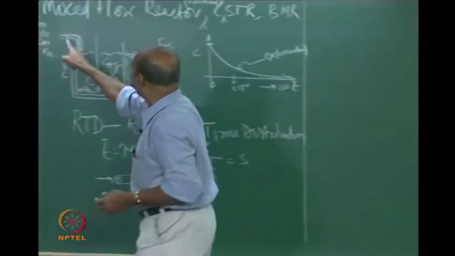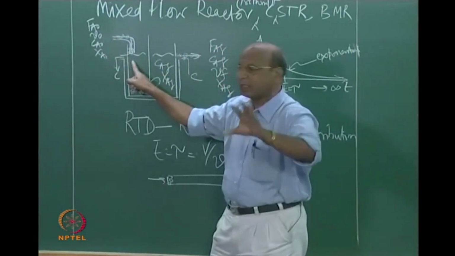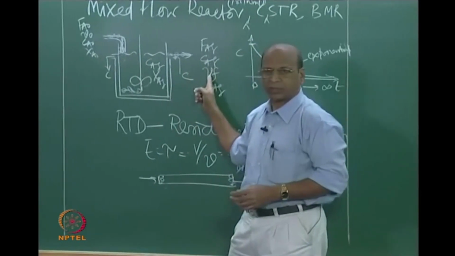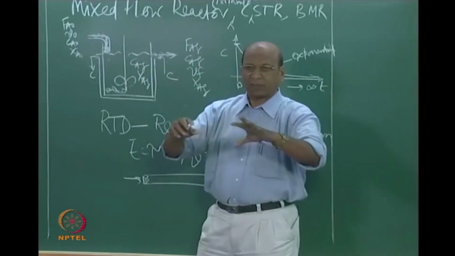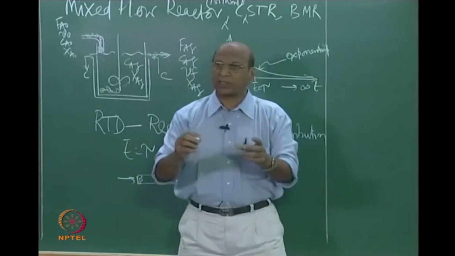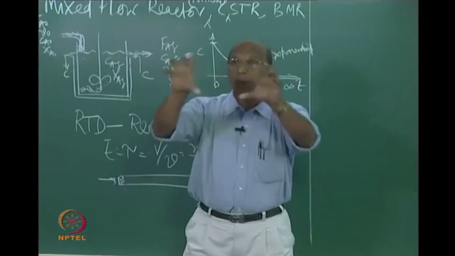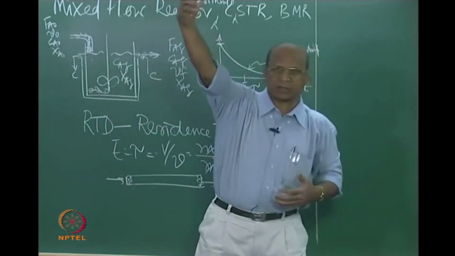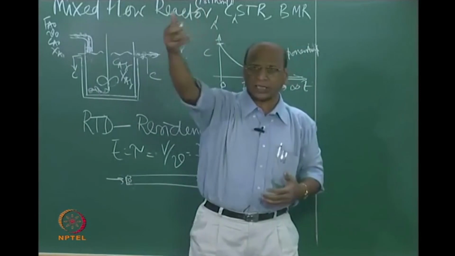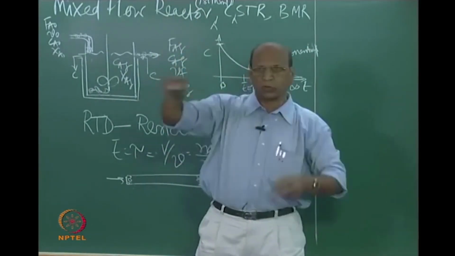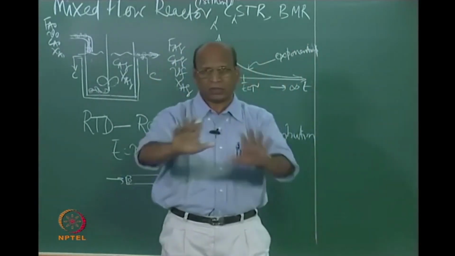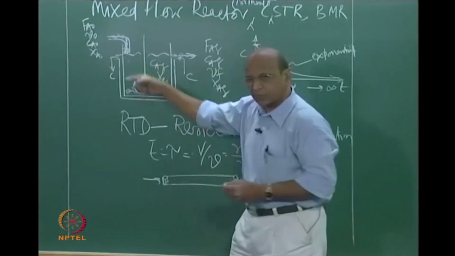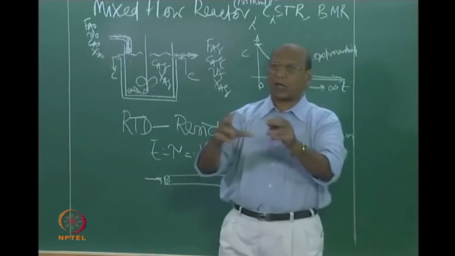When you continuously put some fresh reactant in, it already has some concentration CAF outside, because of perfect mixing, and the CAF also is coming from the average of all those packets. You are talking about steady state, that means steady state has been reached earlier. If it is unsteady state, then we have to also see how concentration changes, which one can find out, that is not a problem. We are talking about steady state where CAF is already established by the combination of pockets